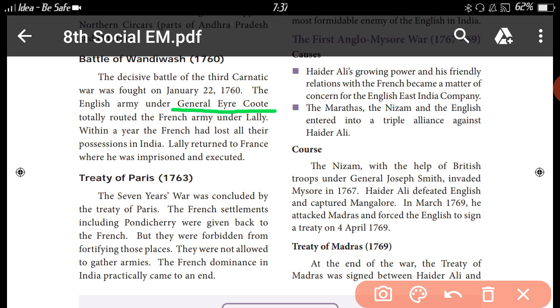They were not allowed to gather armies, so not allowed to gather army people. The French domination in India partially came to an end. So at the end of the Carnatic War, the French power came to an end. The British got more power.